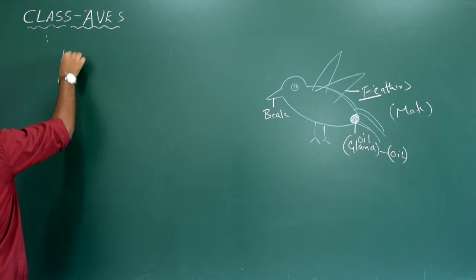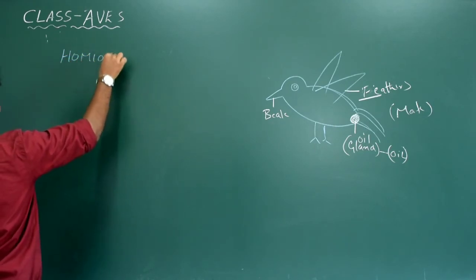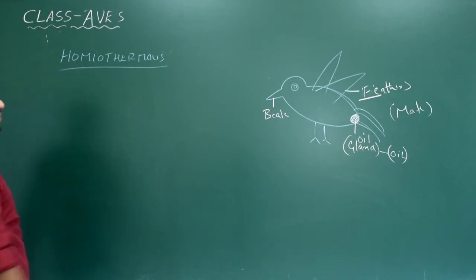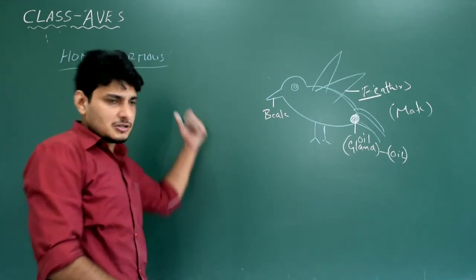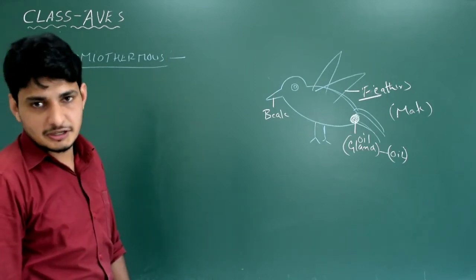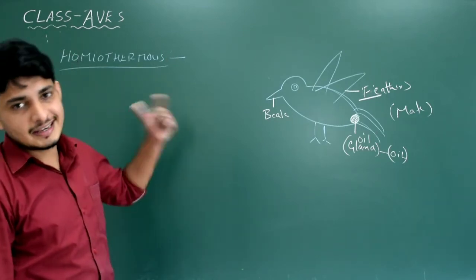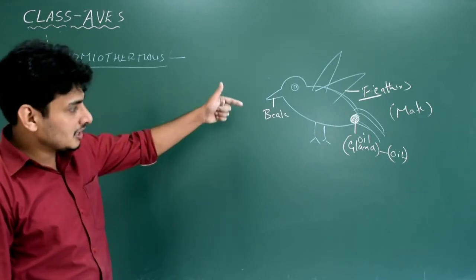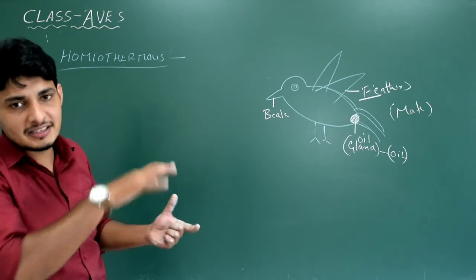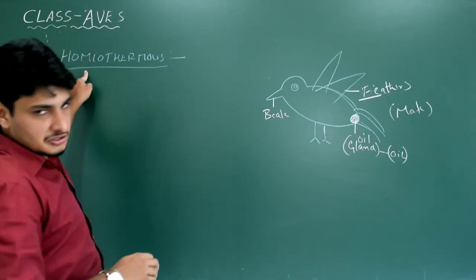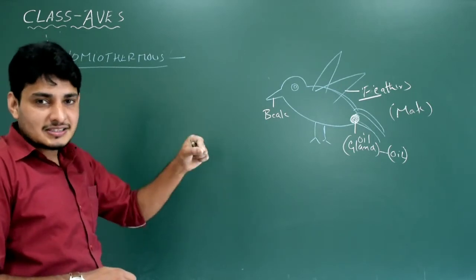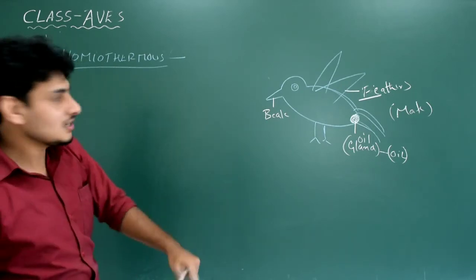So we write, these organisms are homeothermous. That means they are capable of producing their own body temperature. They are not depending on an external source like the sun. The metabolism itself is capable of increasing the body temperature and maintaining it. Even mammals are homeothermous. So two classes are poikilothermous, two classes are homeothermous.